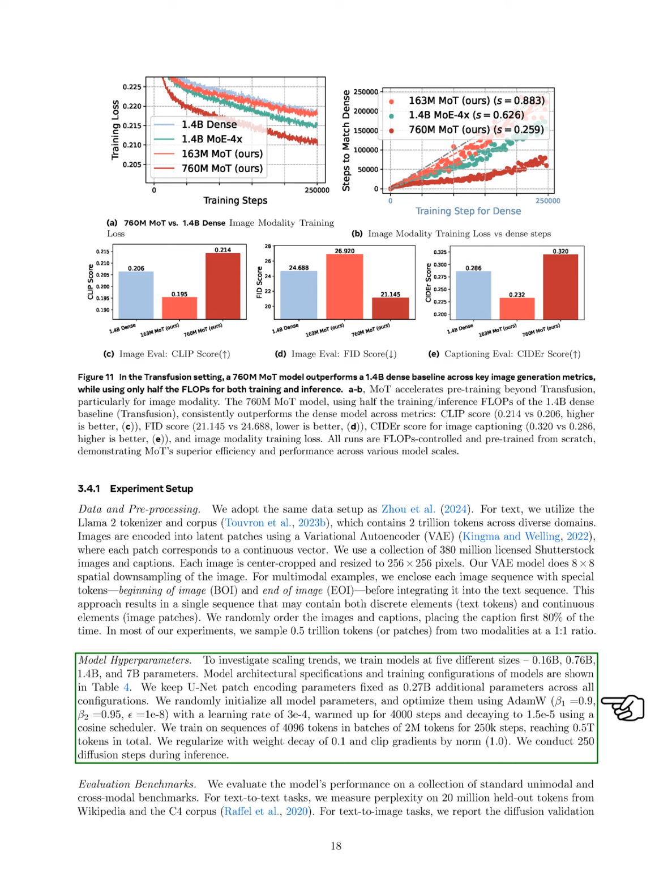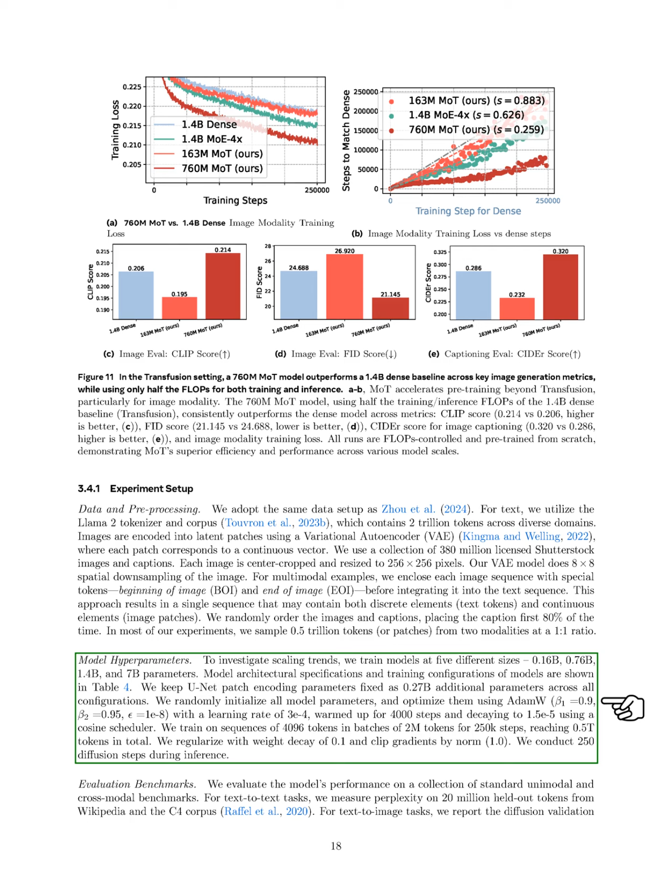For evaluation, we assess the model's performance on standard unimodal and cross-modal benchmarks. For text-to-text tasks, we calculate perplexity on 20 million held-out tokens from Wikipedia and the C4 corpus. For text-to-image tasks, we report the diffusion validation loss based on the Stable Diffusion 3 model using held-out Conceptual 12 million data. We also utilize the MS-COCO benchmark, generating images from 30,000 randomly selected prompts from the validation set.